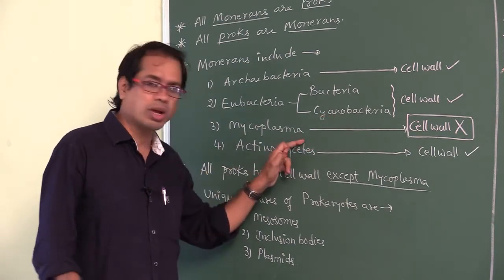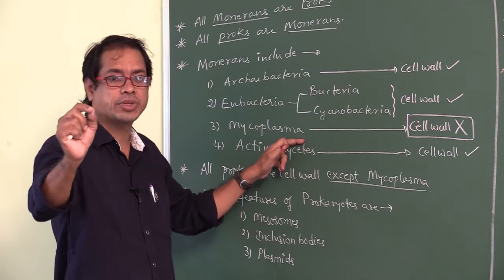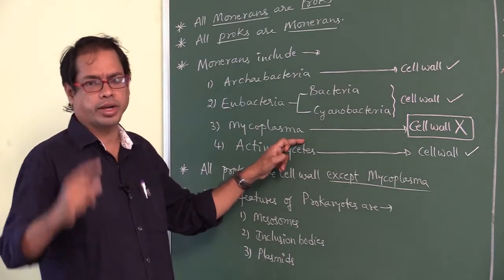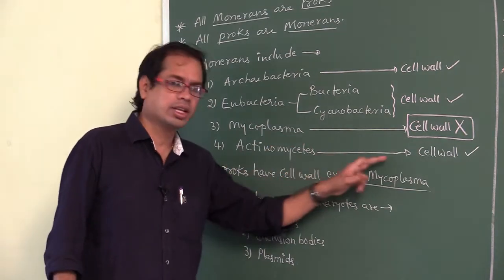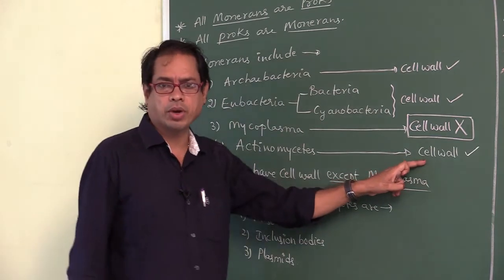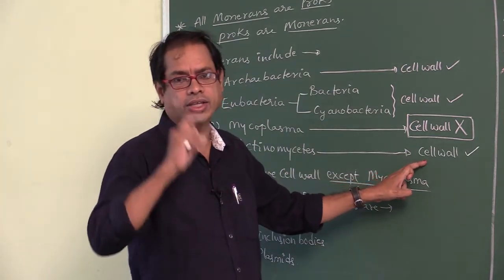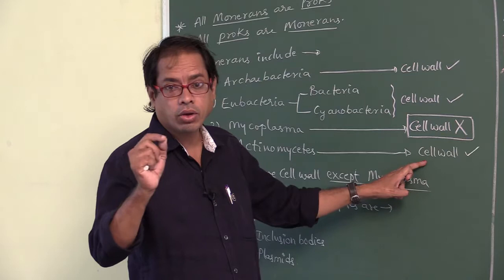In Mycoplasma, cell wall is absent. Very, very important point. Whereas in Actinomycetes, cell wall is present, which is made up of mycolic acid. What is that? Mycolic acid.